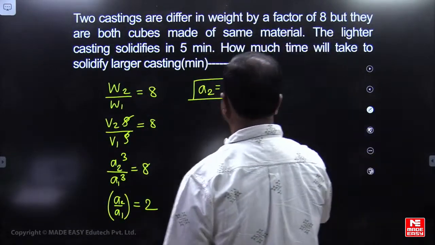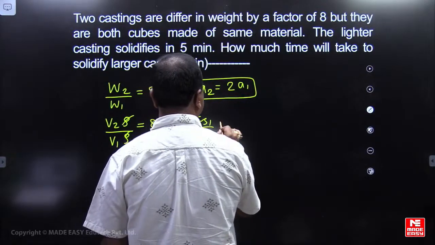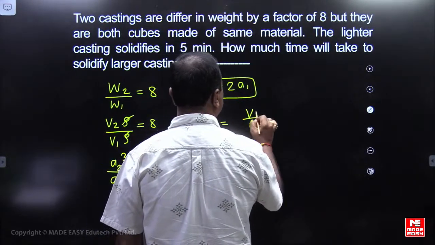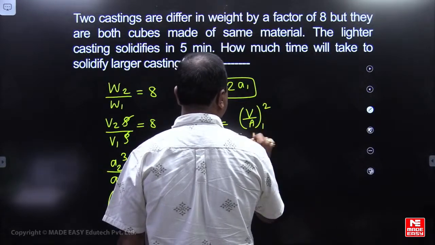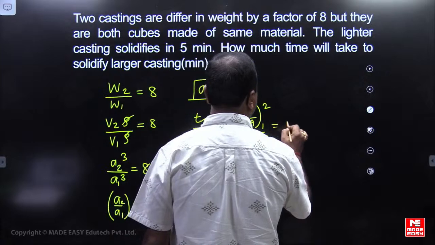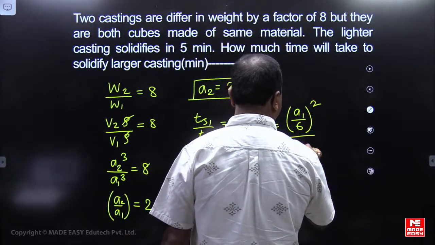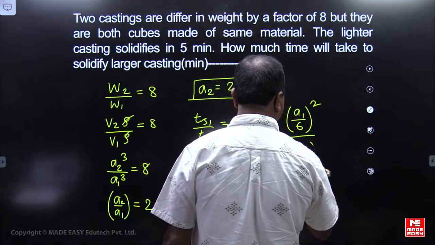Then solidification time Ts1 by Ts2 will be equal to volume to surface area of the first cubical casting over volume to surface area of the second: (A1 by 6) whole square over (A2 by 6) whole square.